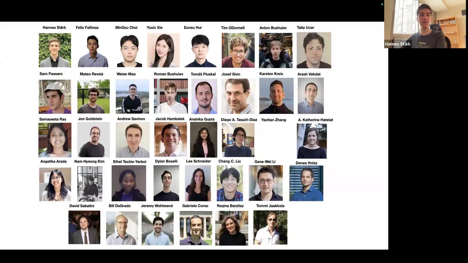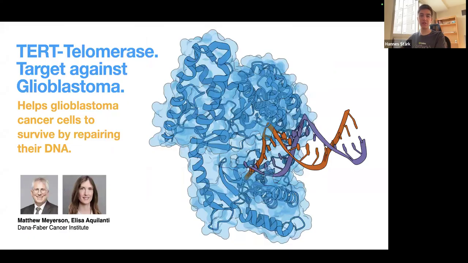And I'm excited to be here today on behalf of this team to be presenting BoltzGen, our new binder design model. And to motivate the need for such a model, I want to start with an example.